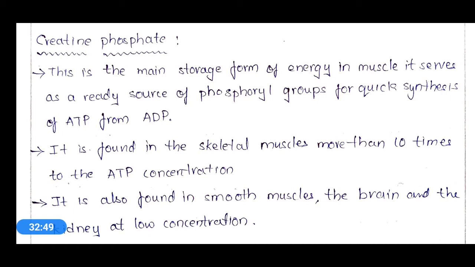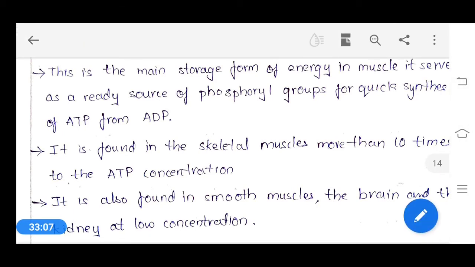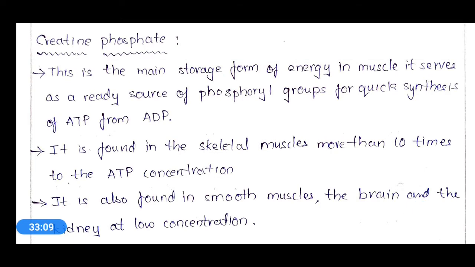So regarding this creatine phosphate, this is the main energy source in the muscle. Okay, so creatine phosphate will be present in the muscles, and this will provide free energy for the requirements of the muscle, as our muscle requires a huge amount of energy for muscle movement.